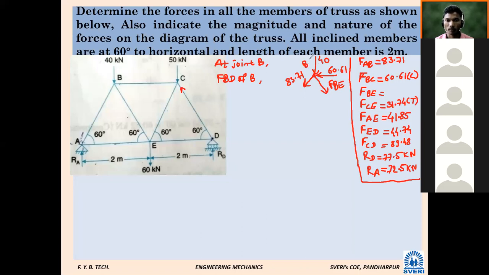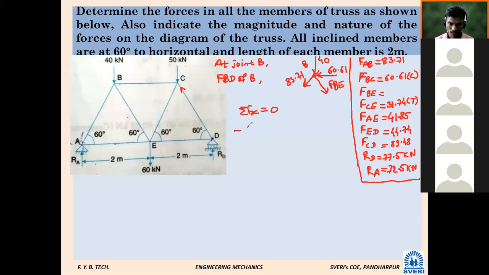At point B, how many unknowns are there? Only one. So either you can apply summation Fx or summation Fy. Suppose summation Fx equal to 0. Who will tell whether the 40 force will come in summation Fx? No, sir.